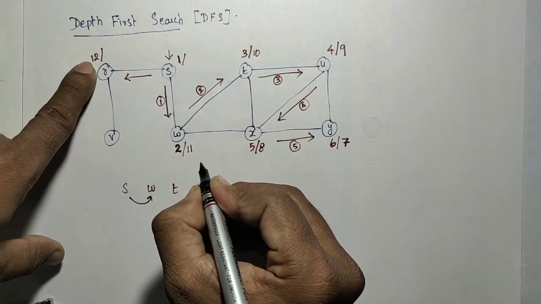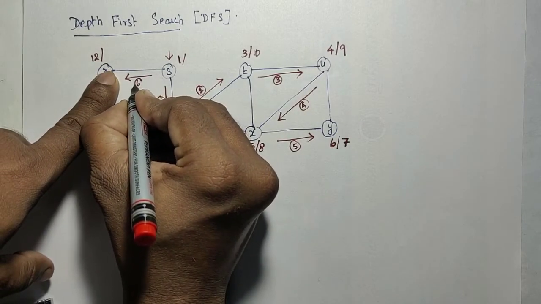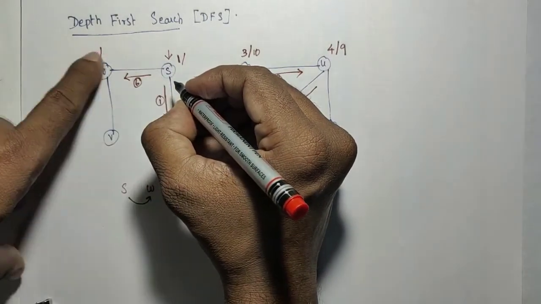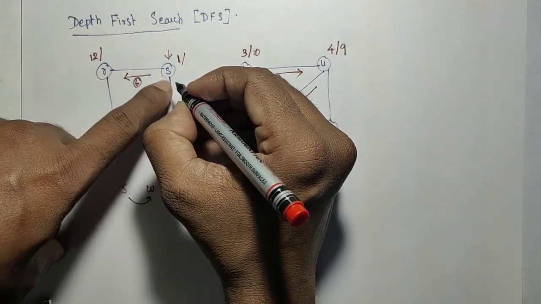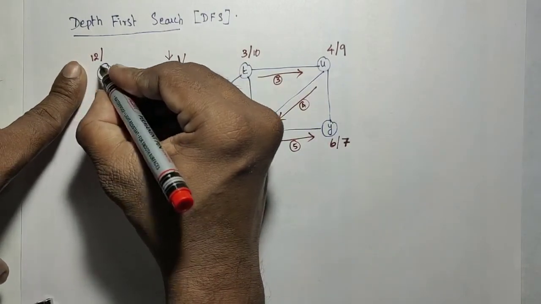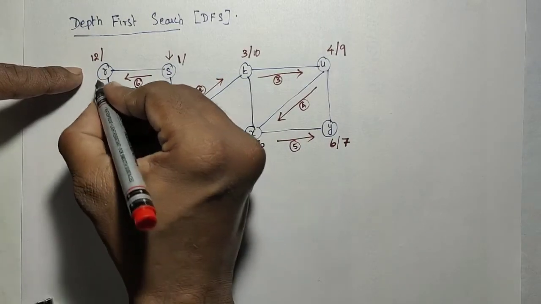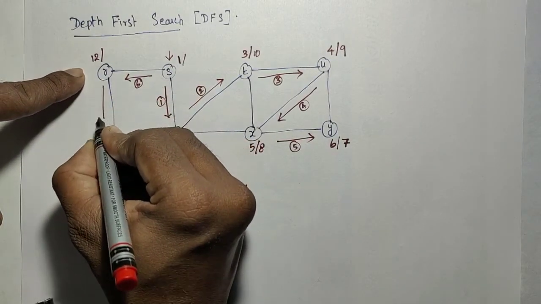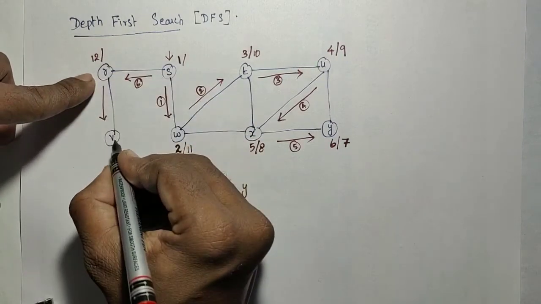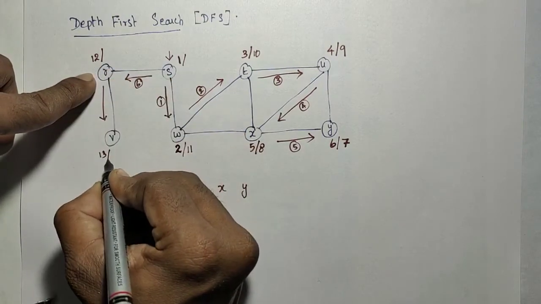That is at 12. Okay, so here the 6th edge is created like this. I need to completely visit R before looking for the other adjacent node of S. So go to R. R's unvisited adjacent node is only V. So I need to go to V. Then only the finishing time of R will be filled. So go to V. So V is visited, and that is 13 to continue the number.